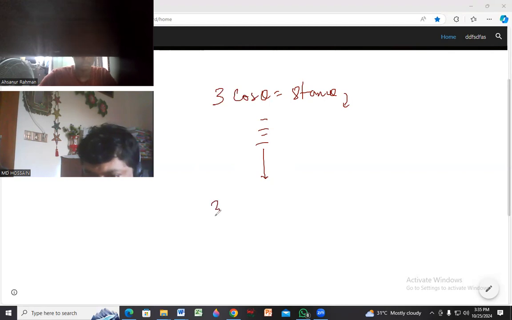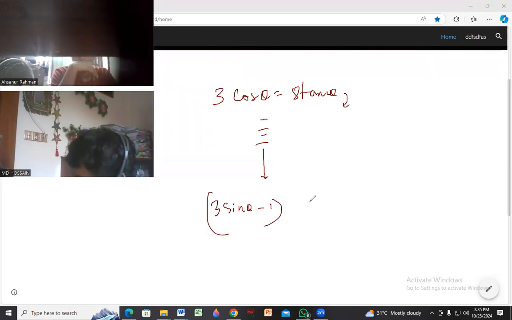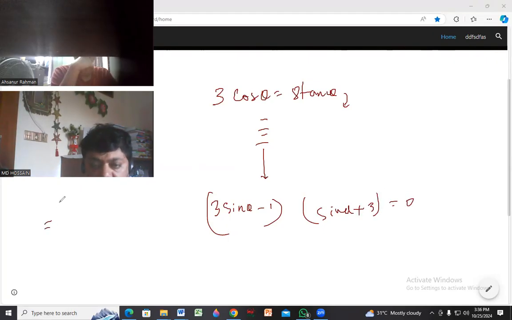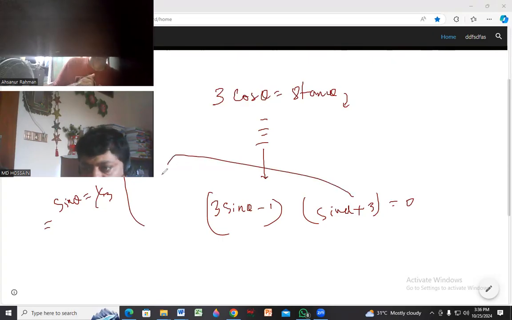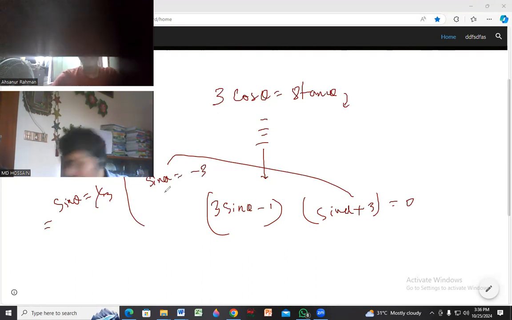3 sin theta minus 1 into sin theta plus 3 will come equal to 0. Now you will find sin theta equal to 1 by 3 from one factor, and from the other you will get sin theta equal to minus 3. So now you will find out the value.